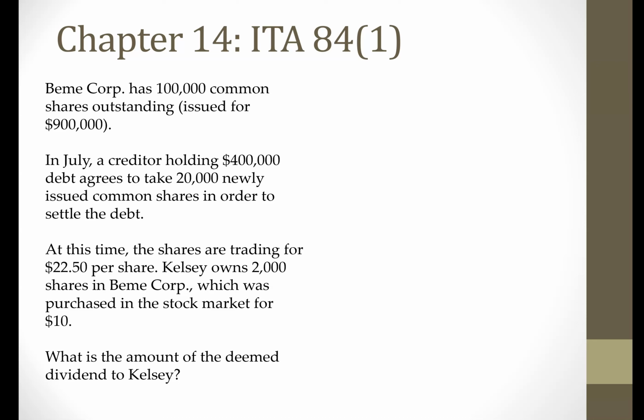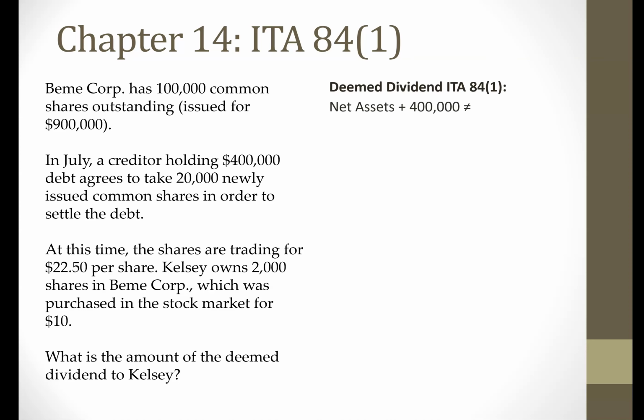So let's look at this question together. In this question, we're trying to figure out what is the deemed dividend. A creditor is going to give up $400,000 worth of debt and take back 20,000 new common shares. And at this time, the shares are trading for $22.50.